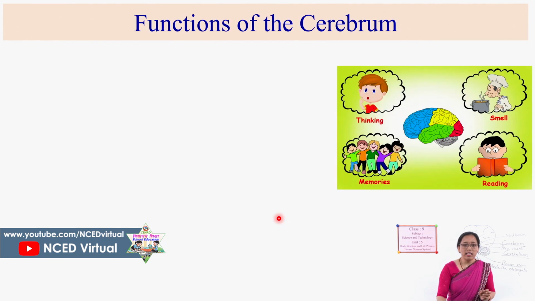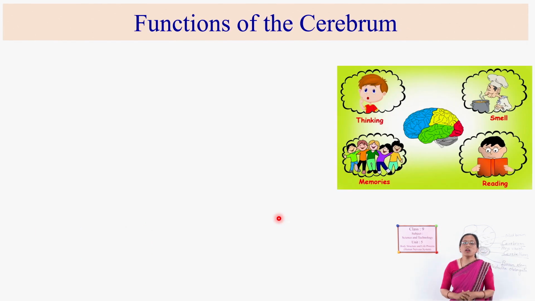Next, what are the functions of this cerebrum? What function does it perform? See here in the picture, this boy is thinking. Here the girl is smelling the food, and here children are memorizing, and the boy is reading.